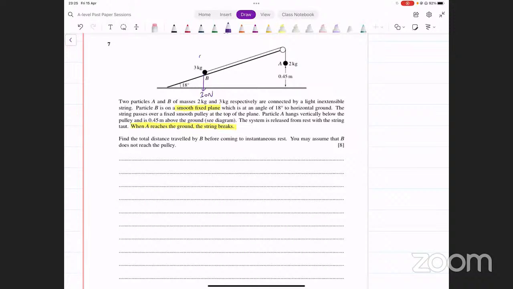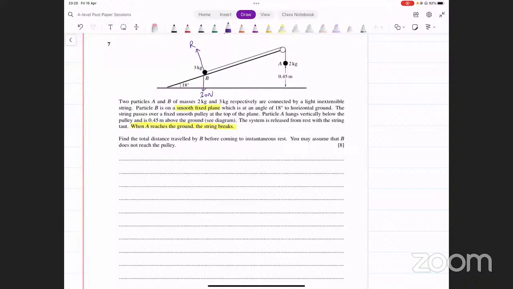There's going to be normal reaction that's acting in this direction. We don't really need that here. Why? Because friction नहीं है यहाँ पे, तो हमें R तो नहीं चाहिए. Okay. Yes, Fazan, that's correct. So we don't really care about normal, but that's one force that is acting here.